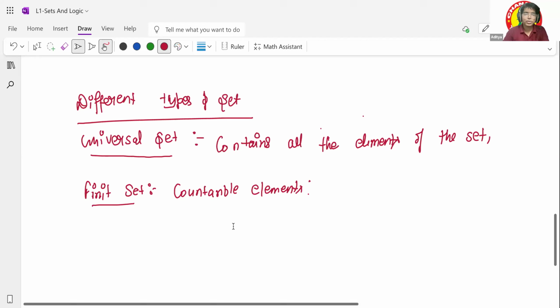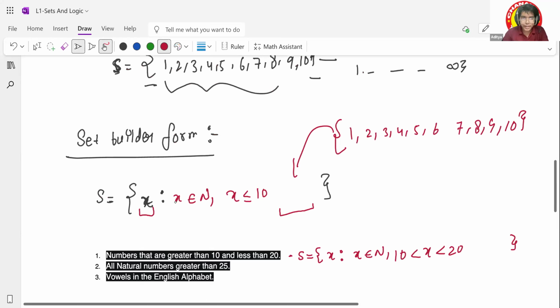All right. So the next one is infinite set. Infinite means, for example, in the first property, when I gave you this example, you can see I have written x belongs to natural numbers and x is less than 10. So this provides a countable thing, it bounds my set. If I remove this portion, what will happen? You just know that x belongs to natural numbers. But how many values should there be? You will start writing 1, 2, 3, 4, 5, 6, but there's no property which can tell you where to stop. It means you're going to infinity.